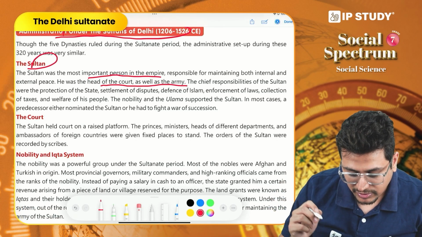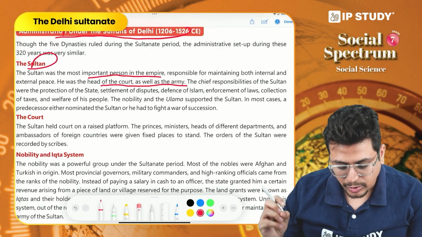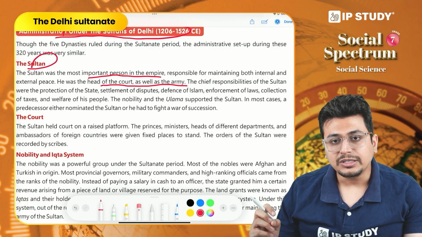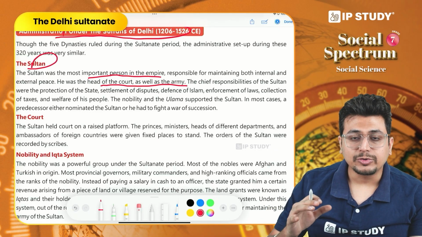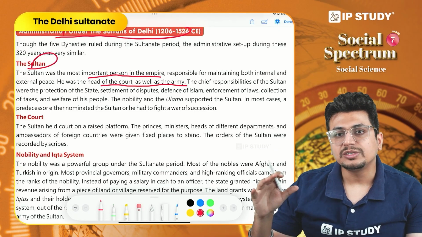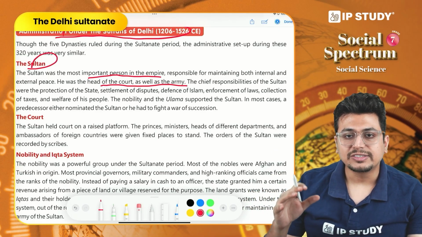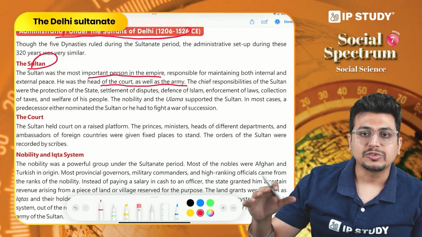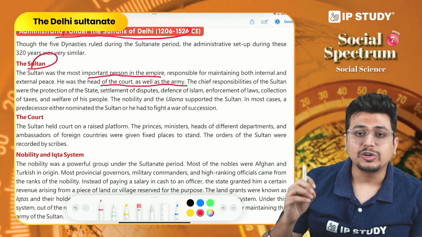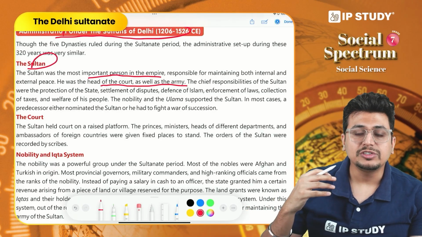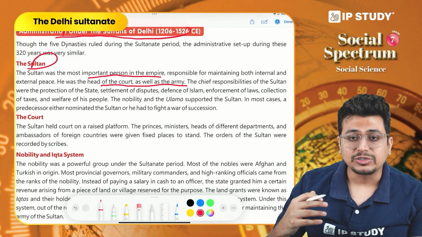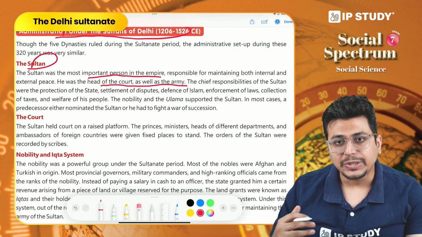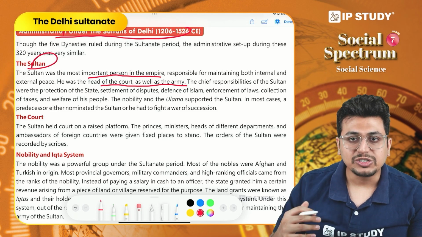And the king was taking control of the court as well as the army. In a democratic country like India today, we see a clear distinction between the legislative, executive and judiciary, the different powers of the government. But here the king was all powerful. He was the one dispensing justice, taking the lead of the military campaigns, and in charge of the administration and everything.